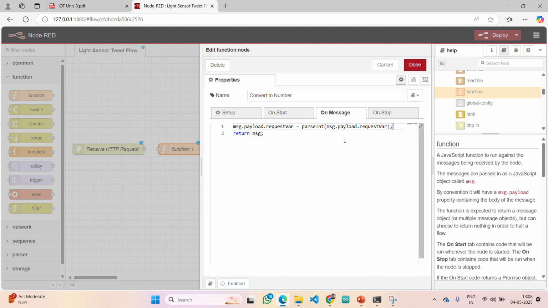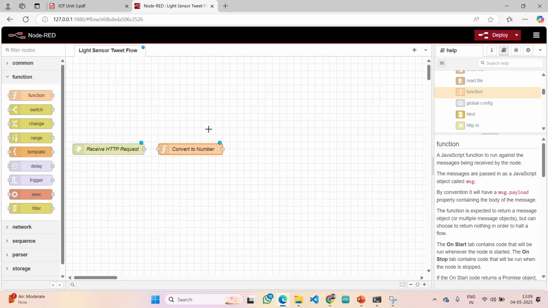parseInt is nothing but you are passing it in the form of an integer. Once you type it, by default this is the return message. It will be written as msg only. So for that you are going to use msg.payload.request var. Remember, message.payload.request var is nothing but our LDR sensor value. So now click on done.